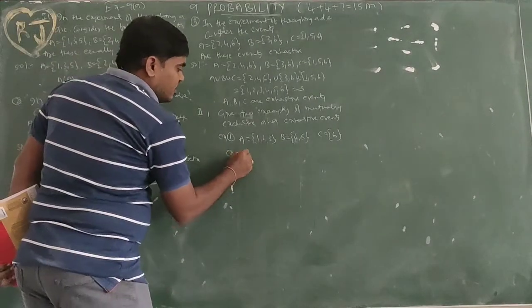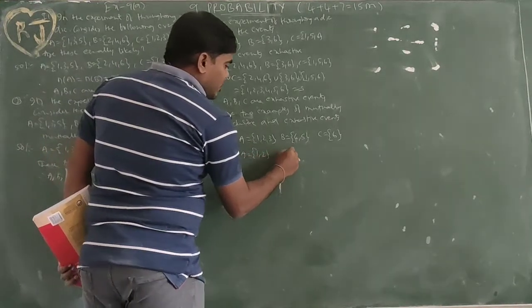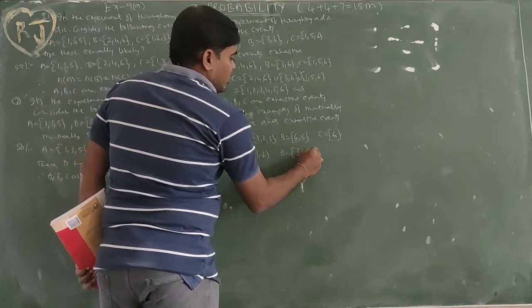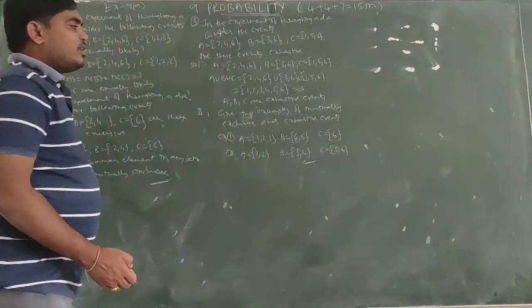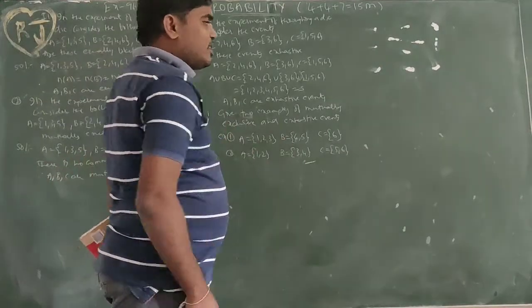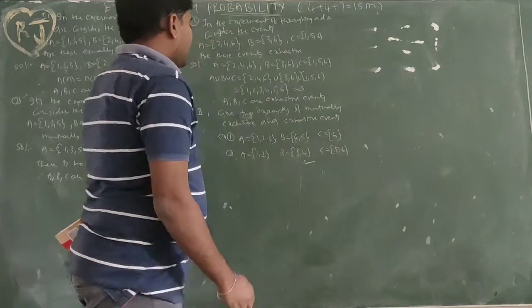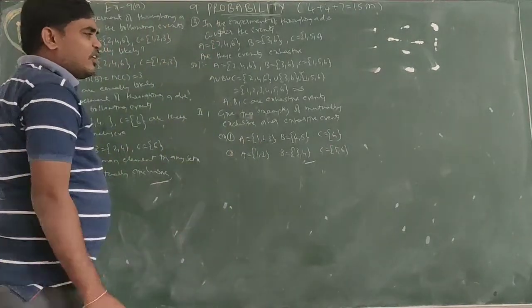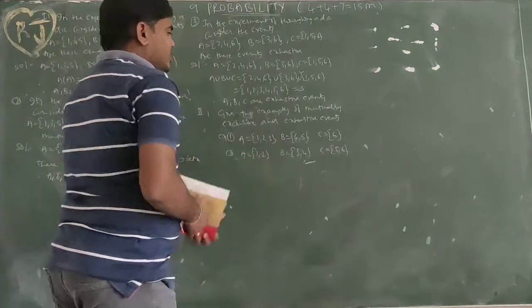Second, A equal to {1, 2}, B equal to {3, 4}, C equal to {5, 6}. That's it. So these are the two examples. These are mutually exclusive and exhaustive, and also equally likely, 2, 2, 2. But we don't need equally likely here; the information needed is only mutually exclusive and exhaustive events.